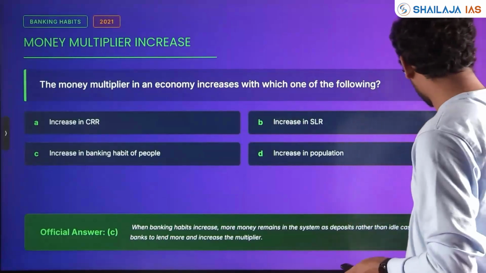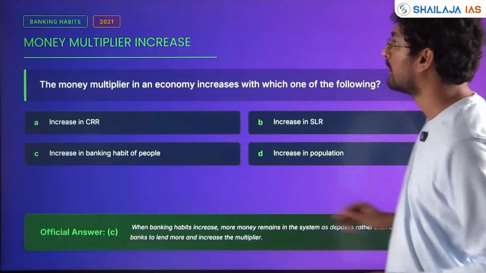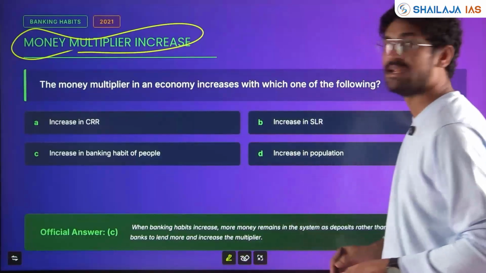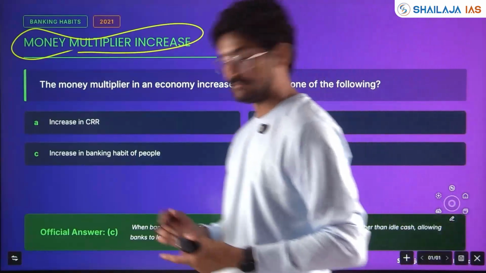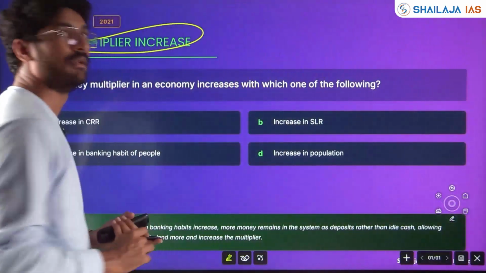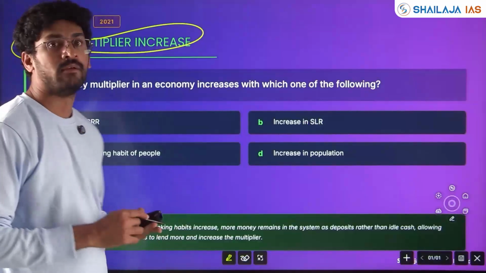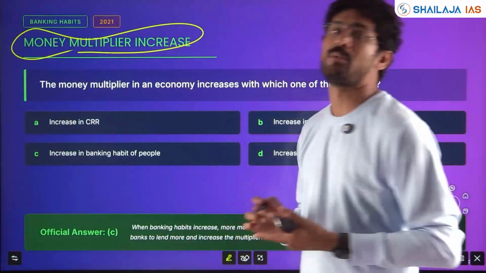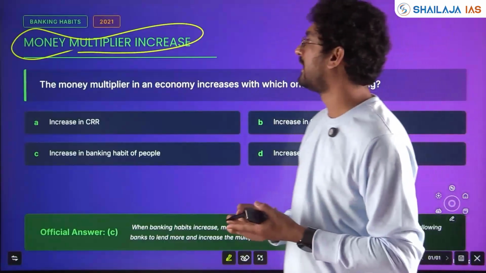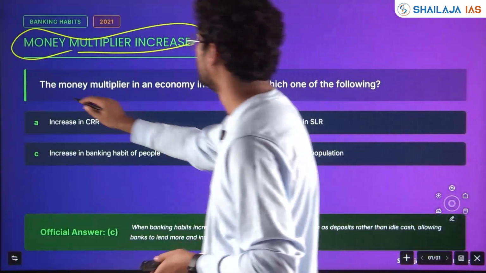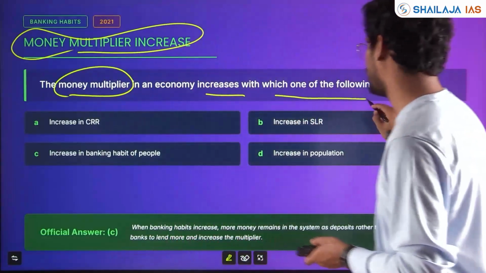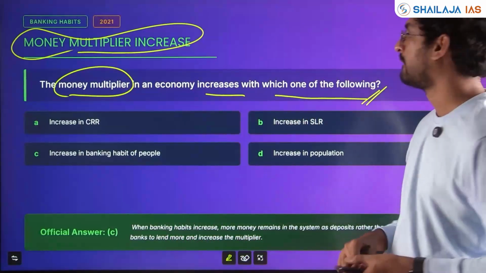See, what is important here is the themes where questions are coming again and again. We saw Reserve Bank, we saw monetary policy, we saw the interlinking financial instruments. Now we'll see with respect to money supply and money multiplier. The money multiplier in an economy increases with which of the following?